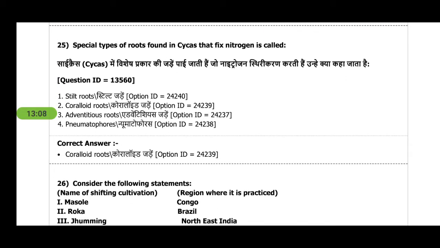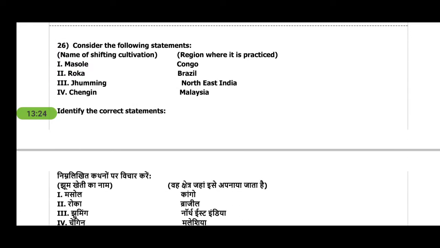Next question, special type of roots found in cycas that fix nitrogen are called coralloid roots. It's a botany, biology question from chapter 3 of class 11th. So you will see that these questions are from 11th and 12th. So if you get some deep questions, don't panic, focus on your subject areas.